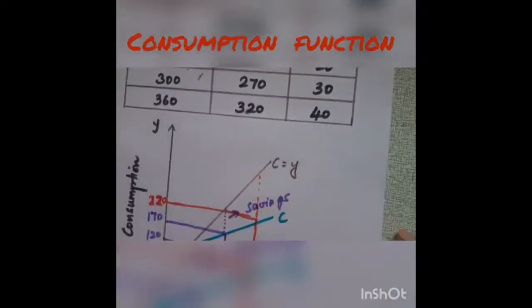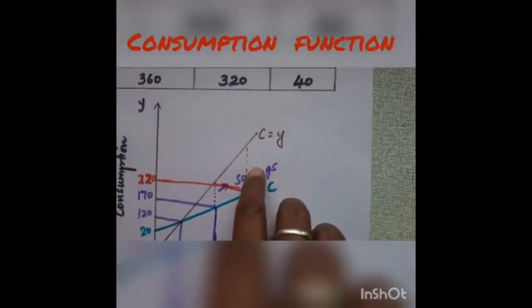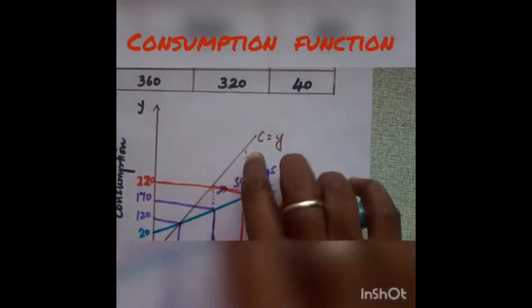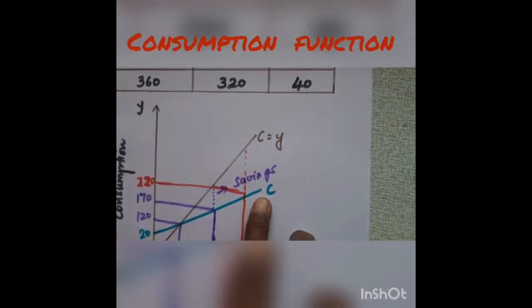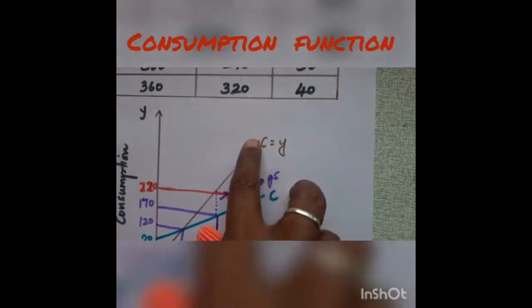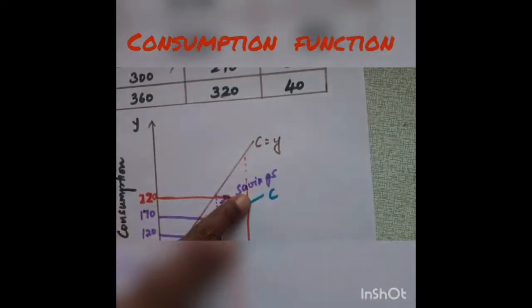So from the consumption function, we can also estimate savings. And this 45-degree line is said to be the zero savings line. When you look at the shape and the position of the consumption curve, we can understand the division of income between the savings and the consumption.